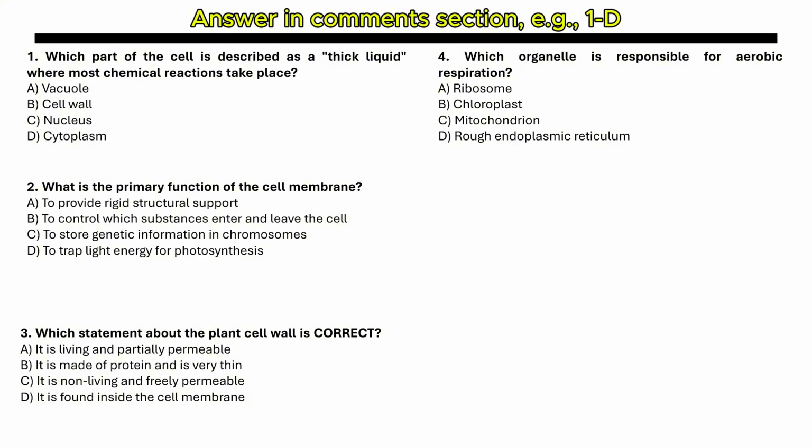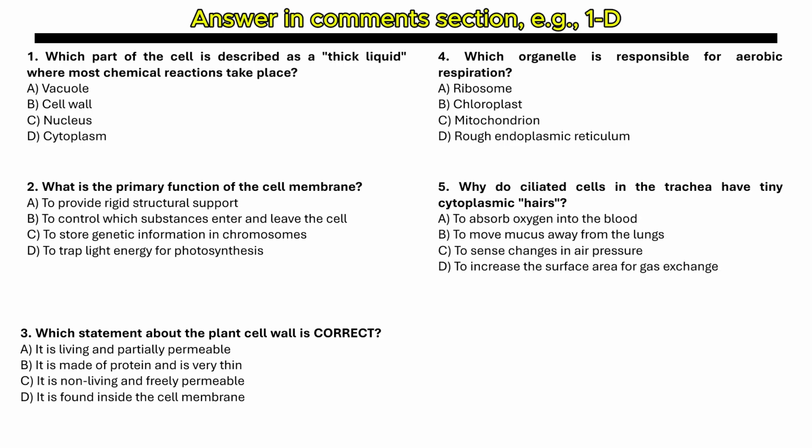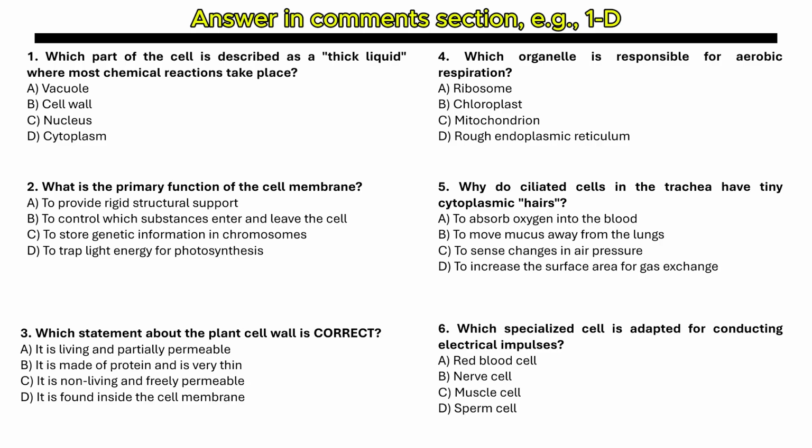Question number 4. Which organelle is responsible for aerobic respiration? The options are ribosome, chloroplast, mitochondria, rough endoplasmic reticulum. Question number 5. Why do ciliated cells in the trachea have tiny cytoplasmic hairs? Option A, to absorb oxygen into the blood. Option B, to move mucus away from the lungs. Option C, to sense changes in air pressure. And option D, to increase the surface area for gas exchange.